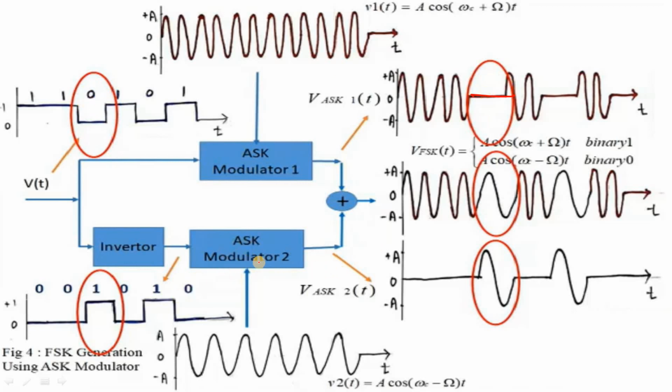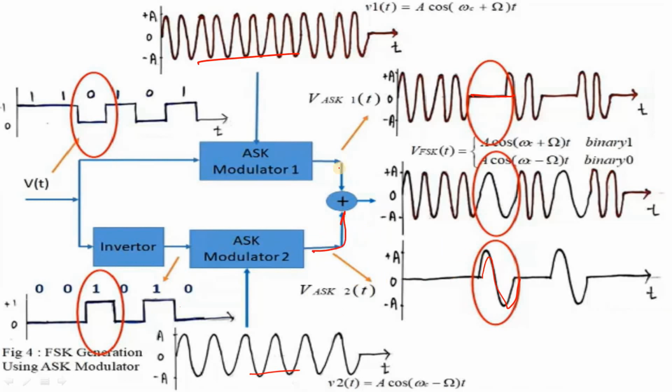Here, with the help of ASK modulator 2, if the signal is 1, the signal is present. But we are using the low frequency signal. This is a high frequency signal, this is a low frequency signal. So the low frequency signal is coming across the output of ASK modulator 2. This wave is represented like this.